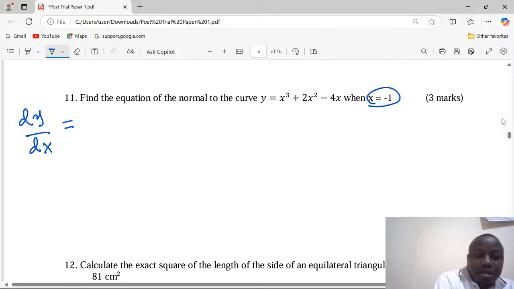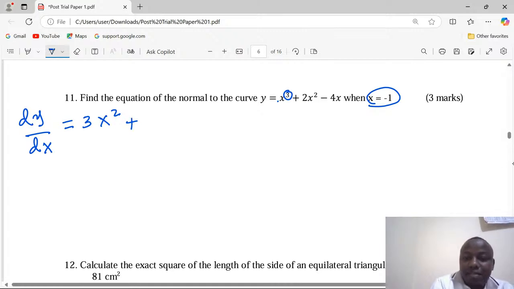we start with 3x power 2. We just drop the power here and it reduces by 1, plus we drop the power again in the next term. So 2 finds another 2 there. They multiply to be 4.